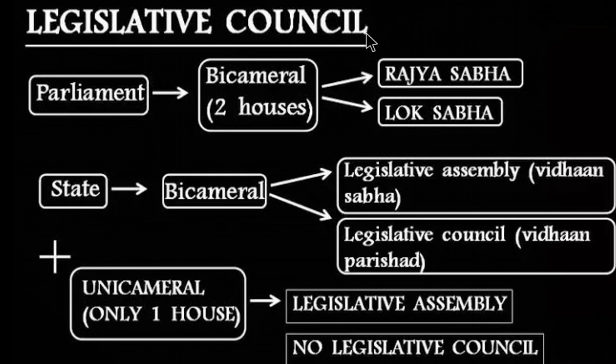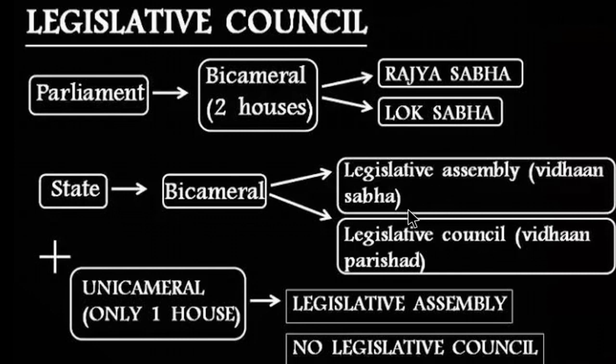Now let's see about the Legislative Council. The parliament is at the central level and it has two houses. One is Rajya Sabha, another one is Lok Sabha. Rajya Sabha is the upper house and Lok Sabha is the lower house. In this lesson, we are going to concentrate only on the state level. At the state level, we have two houses.